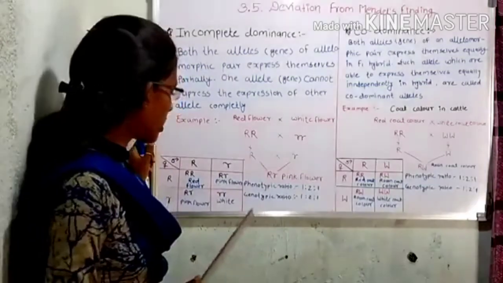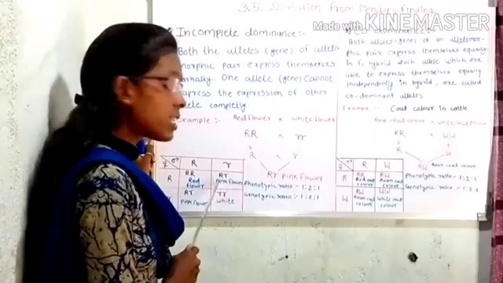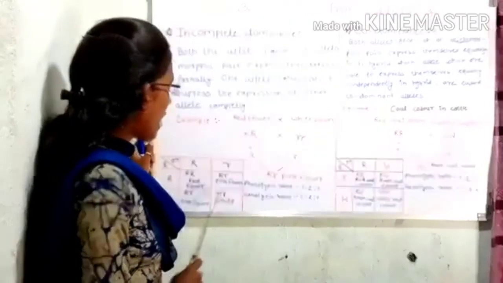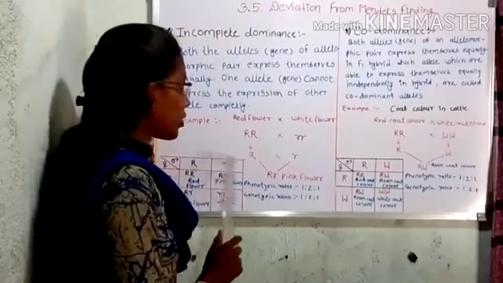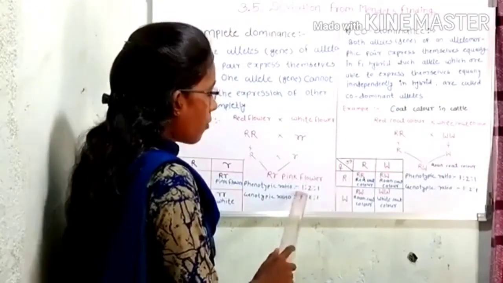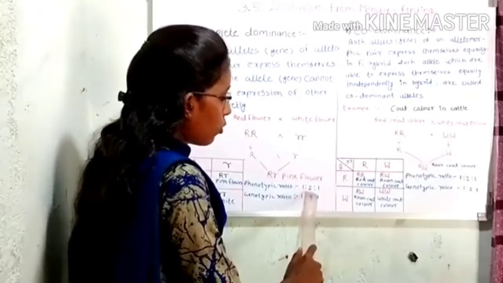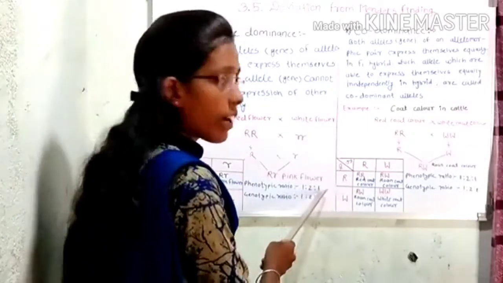In this F2 generation, one flower is completely red color, two flowers are intermediate pink color, and the remaining one flower is white color. So the phenotypic ratio of the F2 generation is 1:2:1. It means one flower is red, two flowers are intermediate pink, and the remaining one flower is white.